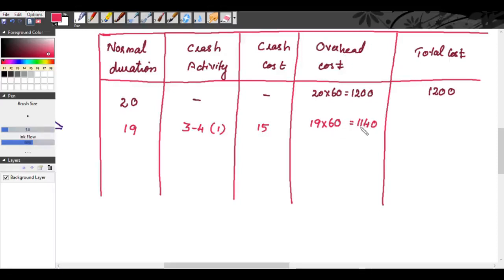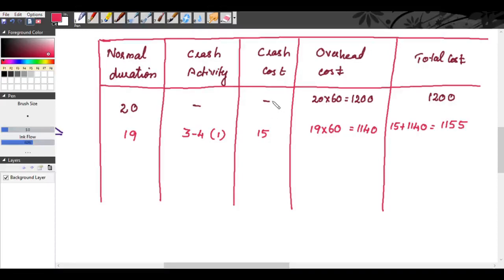So your total cost is crash cost 15 plus 1140, you get 1155 rupees.